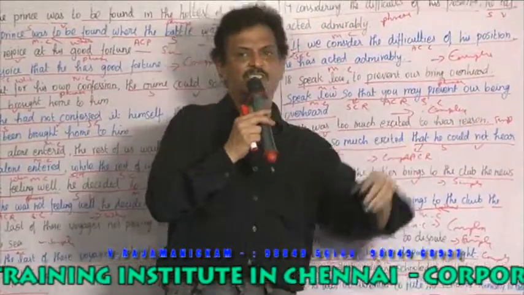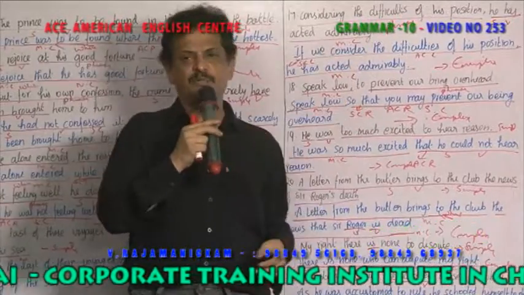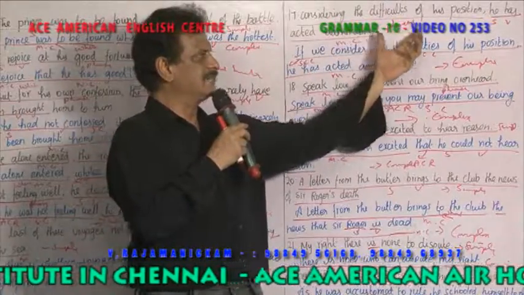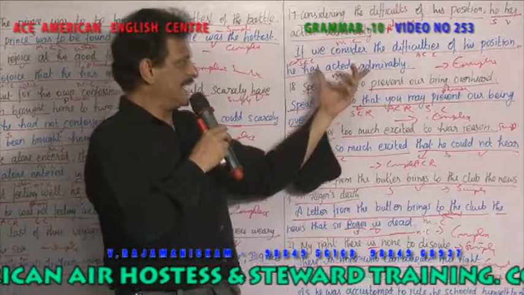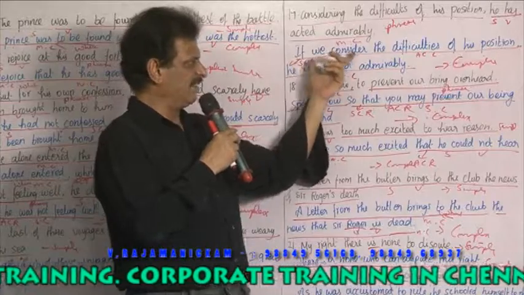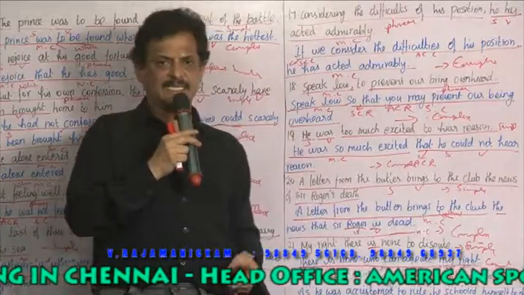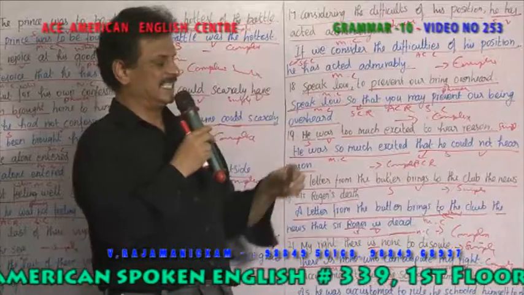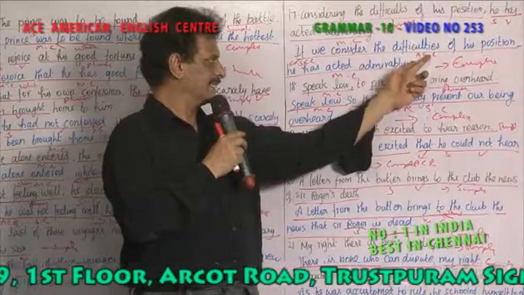Considering the difficulties of his position, அவனுடைய பதவியினுடைய கஷ்டங்கள். He has acted admirably, ரொம்ப பிரமாதமாக அவன் செயல்பட்டான். So it is a simple sentence, only one verb is there. இப்போ நீங்க காம்ப்ளெக்ஸ் ஆக மாற்ற வேண்டும். He has acted admirably, what condition, if we consider the difficulties of his position, அவனுடைய பதவியின் கஷ்டத்தை நாம் சிந்தித்தால் அவன் பிரமாதமாக செய்திருந்தான். So if is a subordinating conjunction of reason. So இது வந்து காம்ப்ளெக்ஸ் சென்டென்ஸ் ஆக மாறிவிடுகிறது.